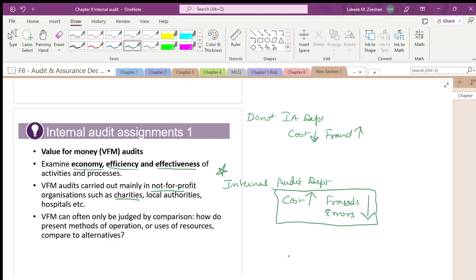It doesn't mean that for-profit organizations do not need internal audit. Is it right? You should not come to a conclusion that it is for not-for-profit organizations and profit organizations are exempted from this. There is no rule on that. Value for money audit can be judged by comparison: how the present methods of operations or use of resources compare to alternatives.